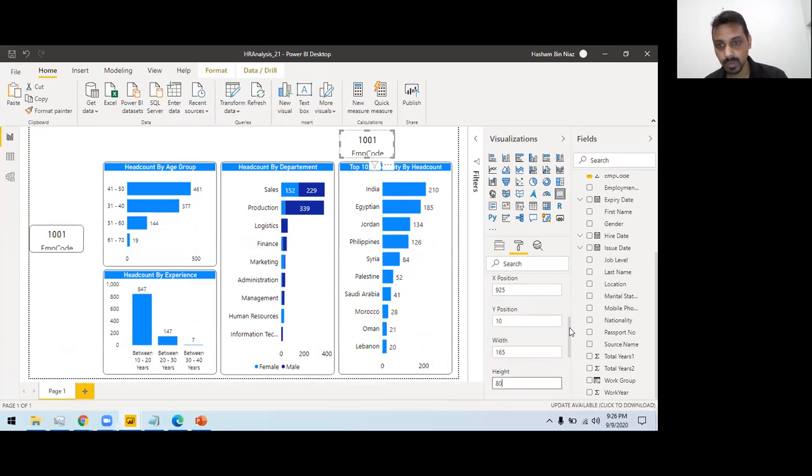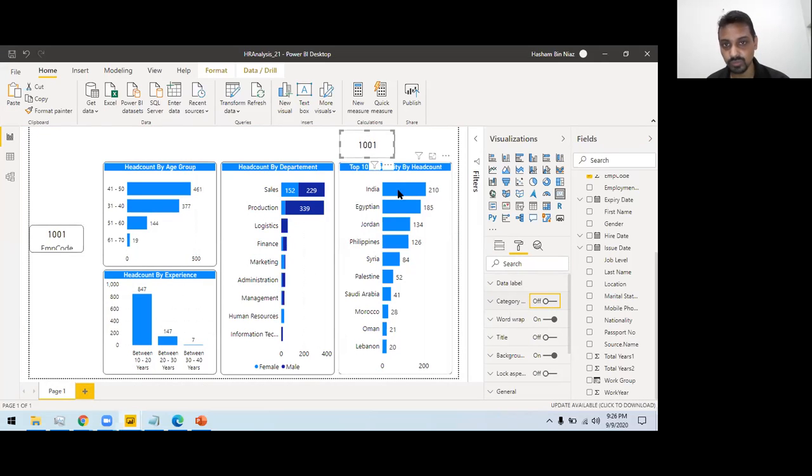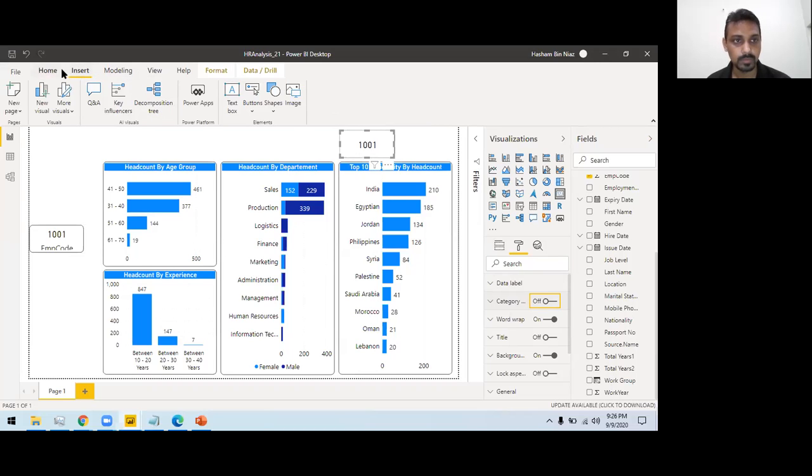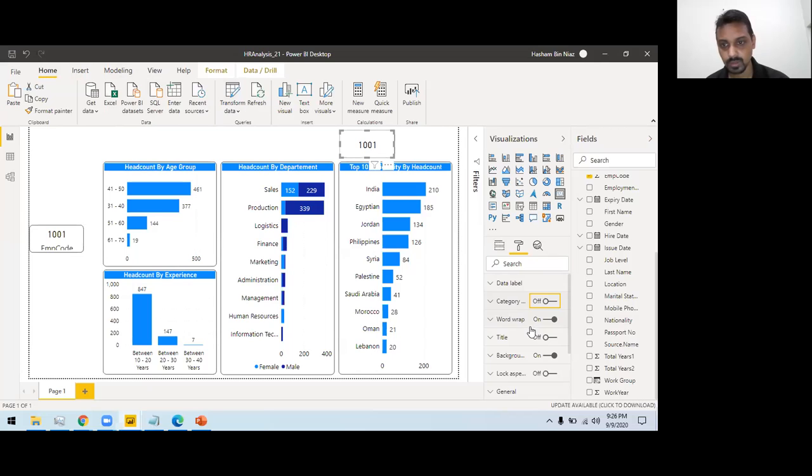Now here I want to show the head count of female employees. How can I do it? I can do it in two ways. First, I want to turn off this category label, and then for the detail labels, I can show it in thousands if you want, or auto, whatever you like.